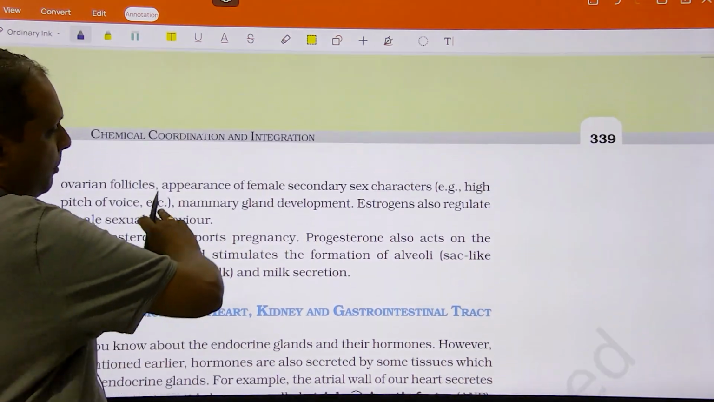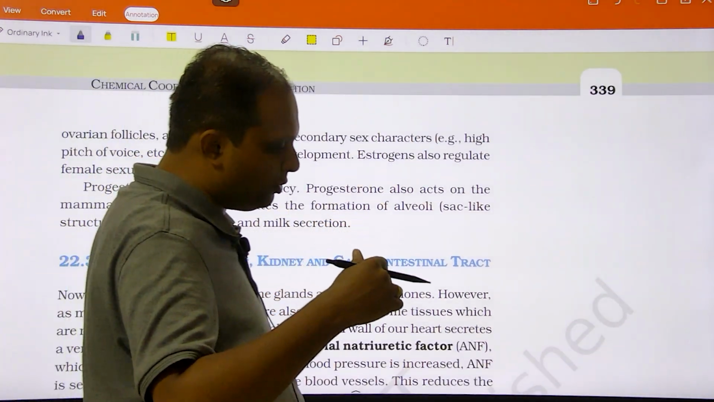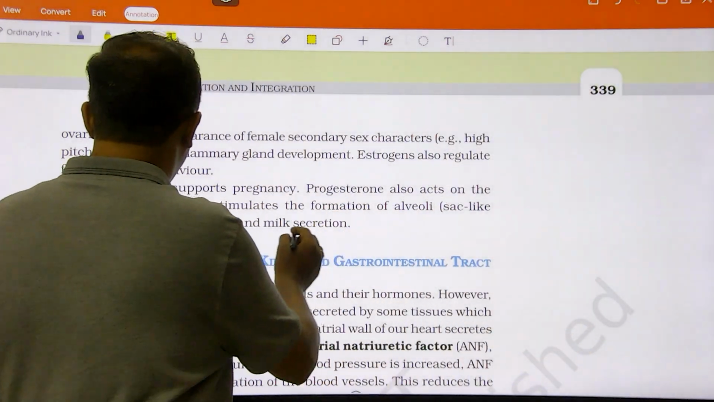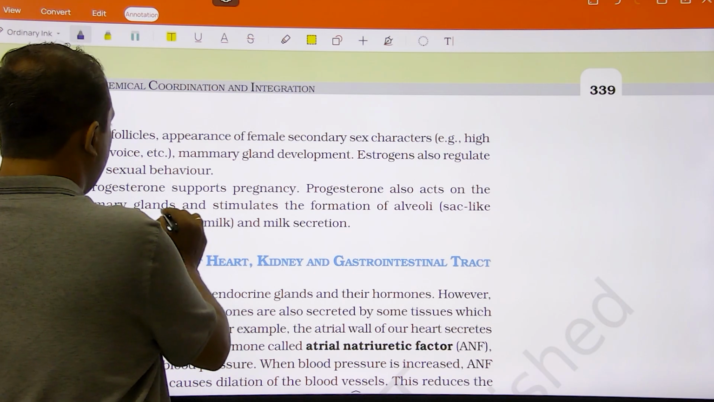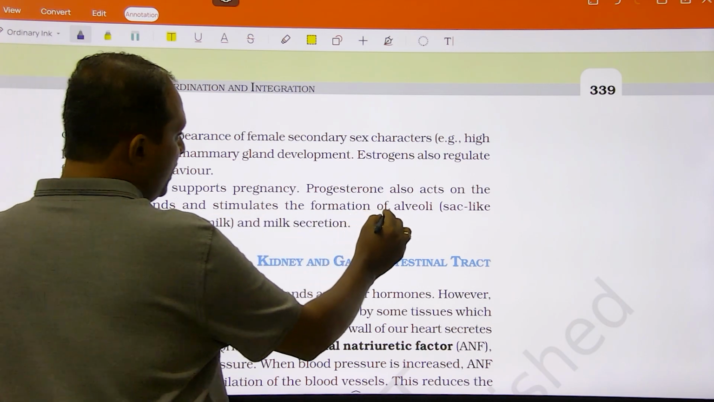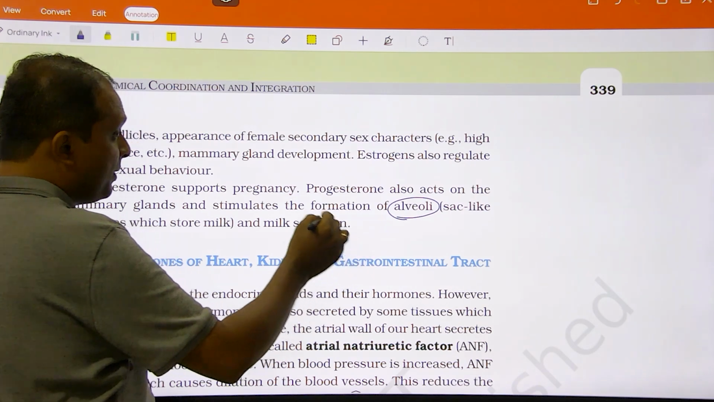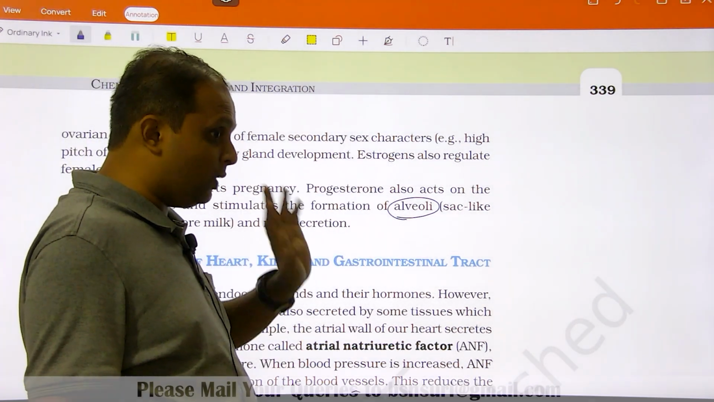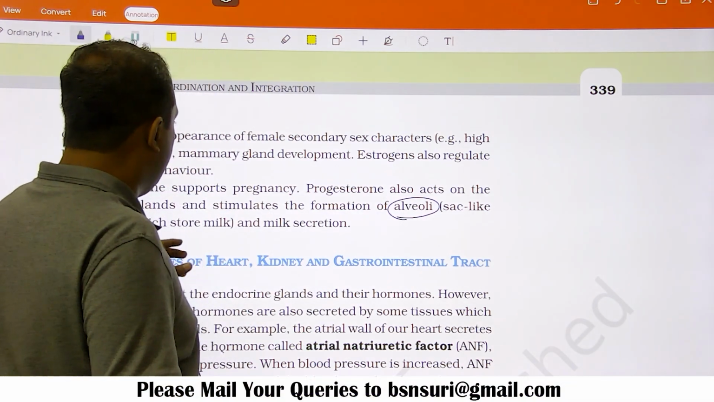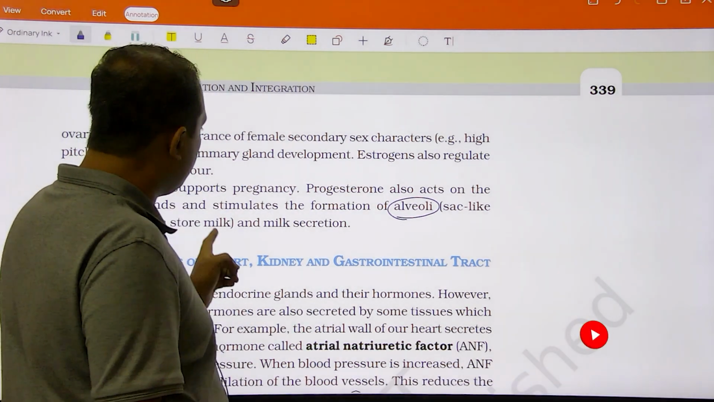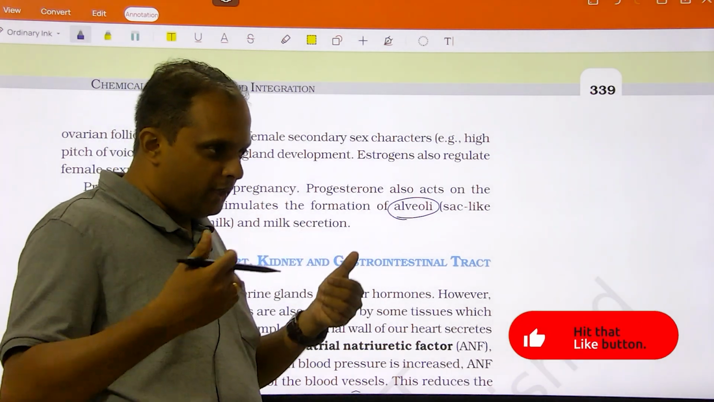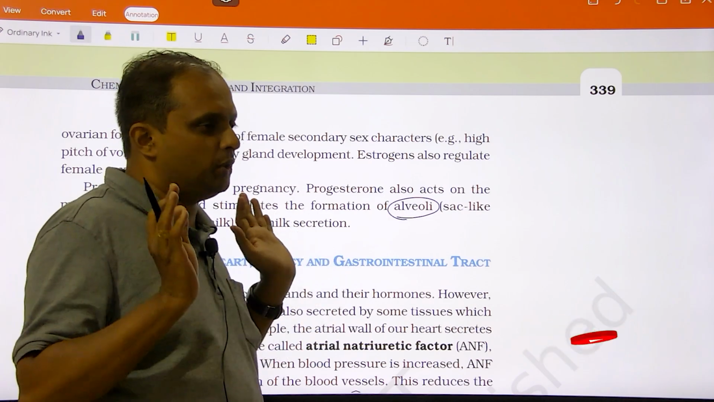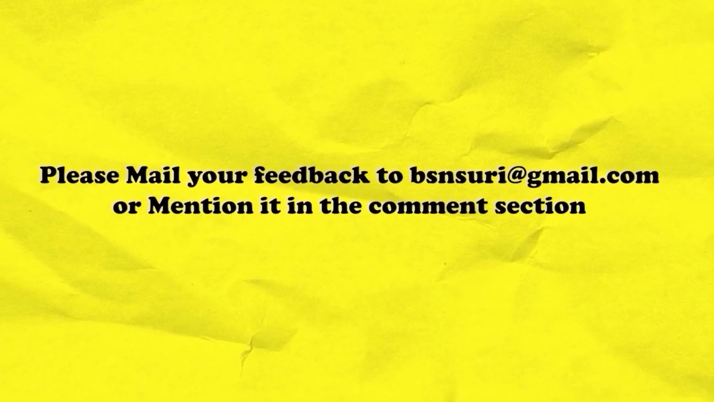And progesterone supports pregnancy, like oxytocin supports childbirth. Progesterone also acts on the mammary gland and stimulates the formation of alveoli, which is a structure inside the mammary gland. You should not confuse it with the respiratory alveoli. Milk synthesis and the structure of the mammary gland are again in 12th biology. Progesterone also supports pregnancy in many ways, maintaining the endometrial thickening, and so on. A successful pregnancy lies with progesterone. So these are all the characters; you have to be thorough with each and every important thing.